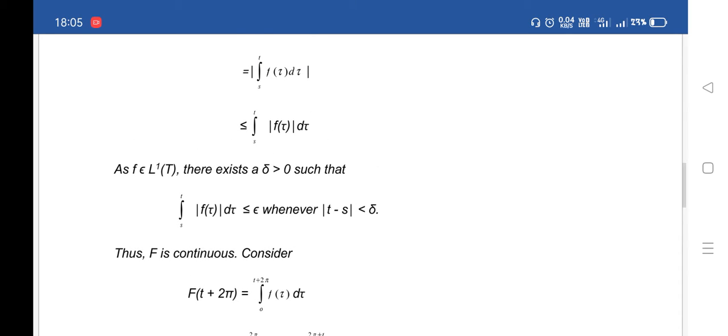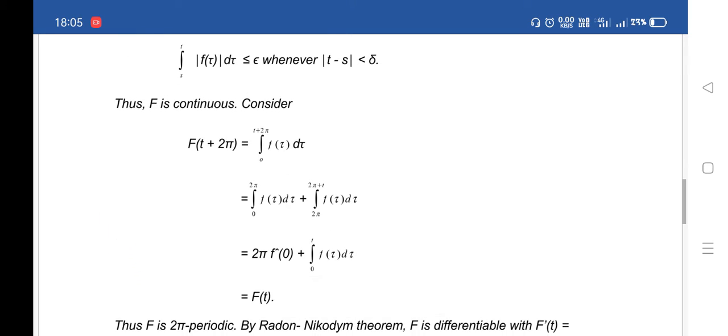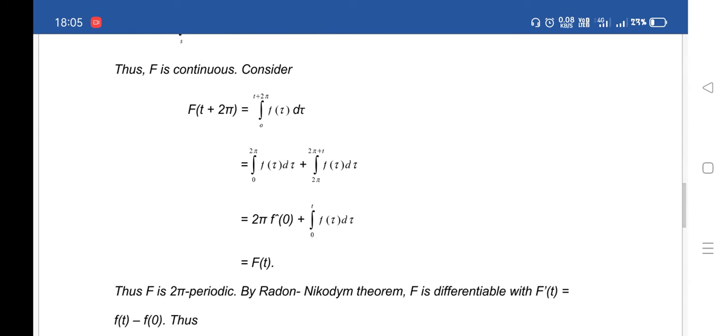Now we will show that F is 2 pi periodic. So we will show that F(t plus 2 pi) is equal to F(t). Now consider F(t plus 2 pi), which is equal to the integral from 0 to t plus 2 pi of f(tau) d tau. Now separate the limits: this is equal to the integral from 0 to 2 pi of f(tau) d tau plus the integral from 2 pi to 2 pi plus t of f(tau) d tau.